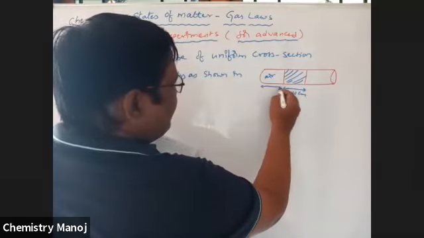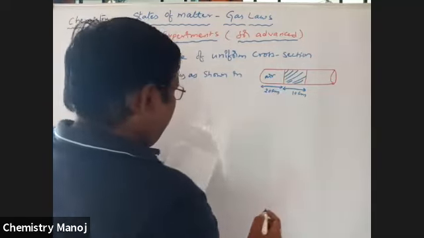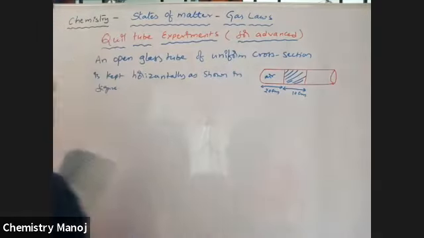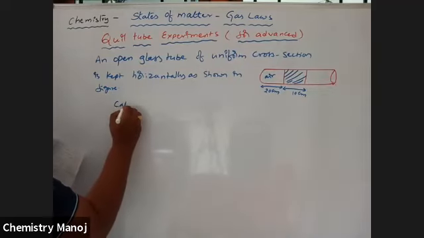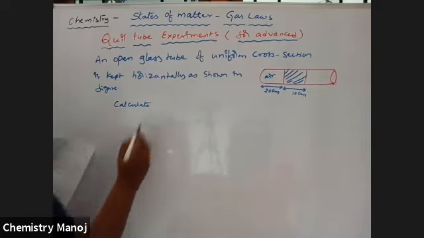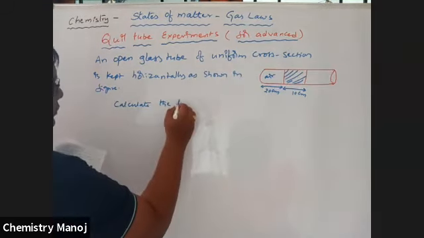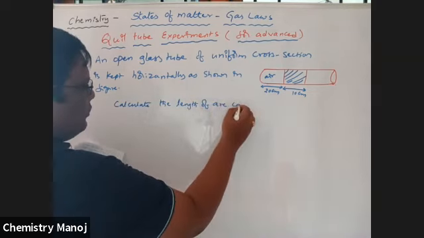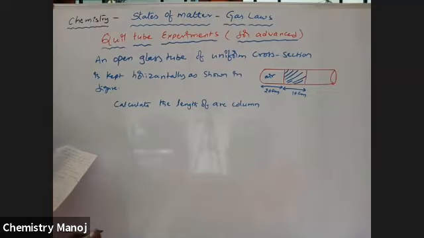The length of this air column is 20 centimeters. This is the given condition. Calculate the length of the air column in the tube